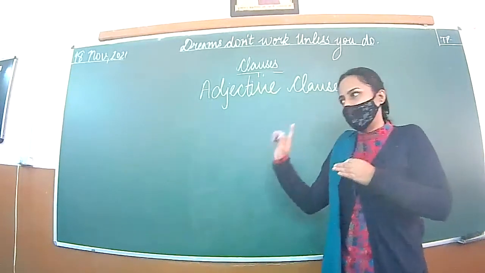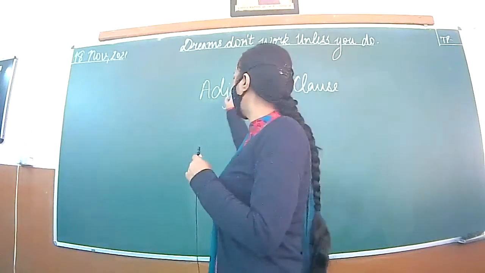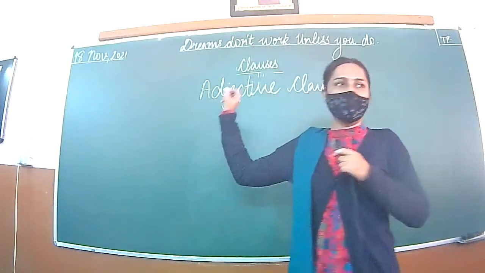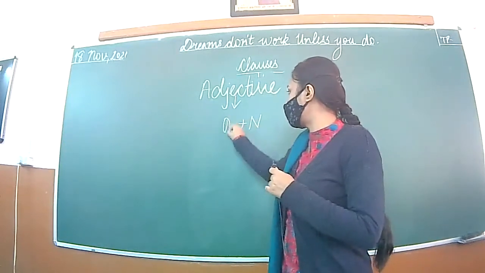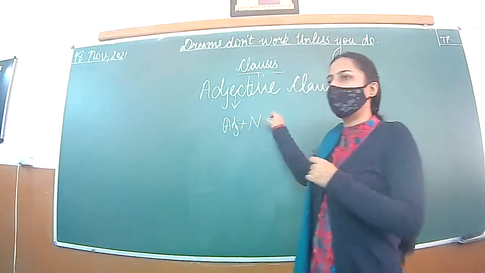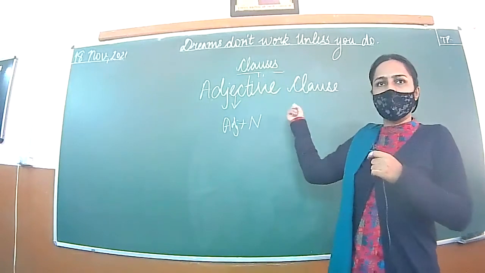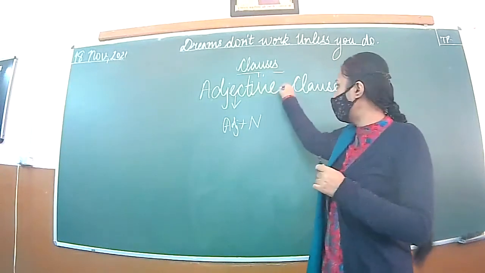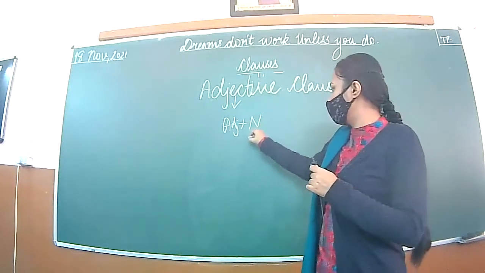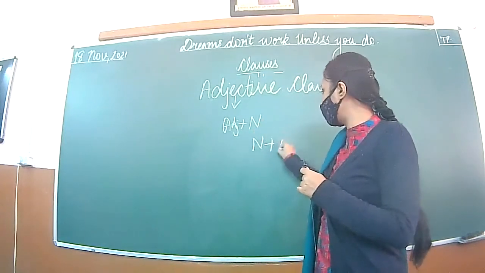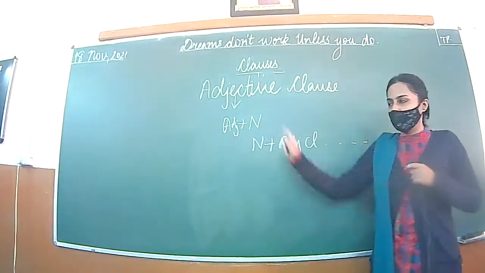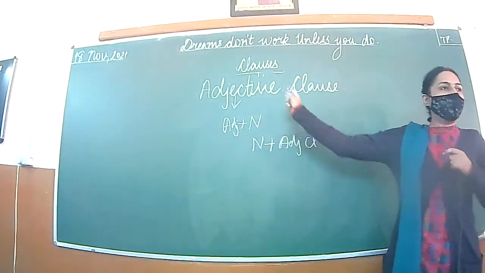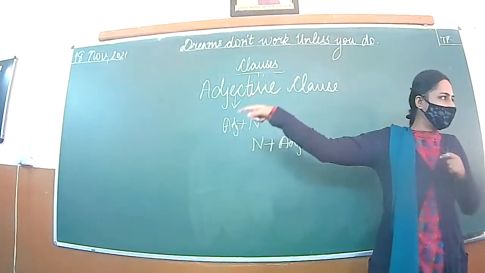Simple. When we write only an adjective, usually here comes noun plus adjective. Beautiful girl or red dress, whatever. But when we are talking about clauses, it is noun plus adjective clause in most cases. If it is just an adjective, one word, it always comes before the noun.